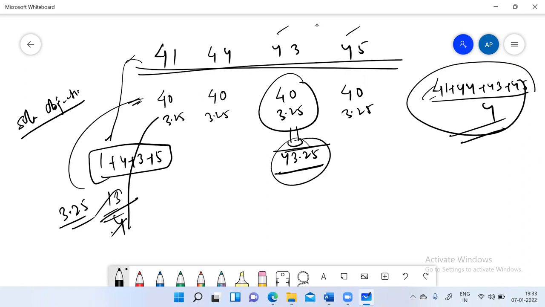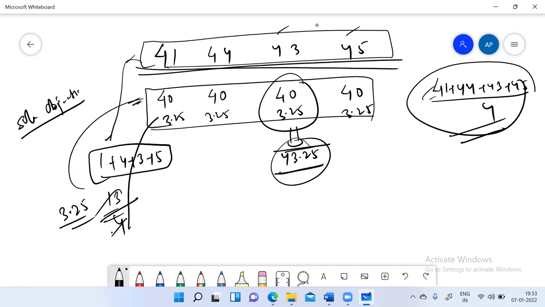Now, the redistribution was easy. In this case, redistribution was easy. So if I want to calculate the total or sum of the observations, I can just multiply 43.25 into 4 to find out the total value.